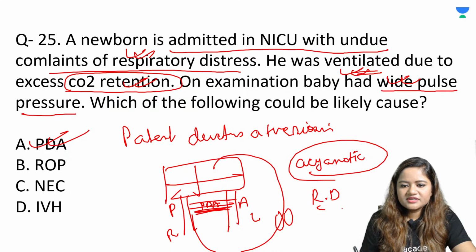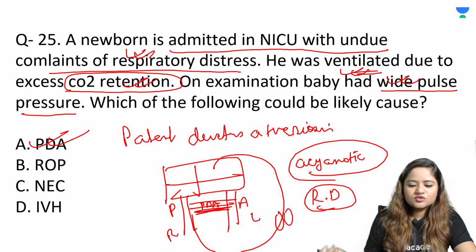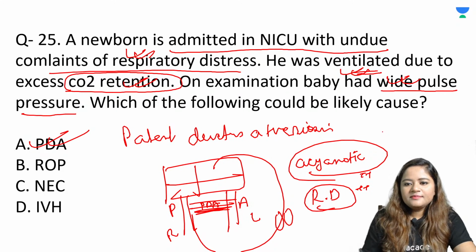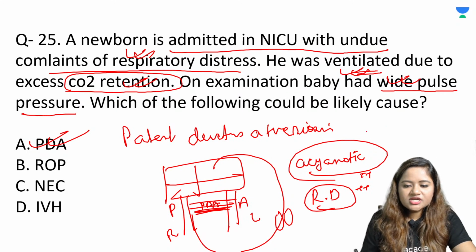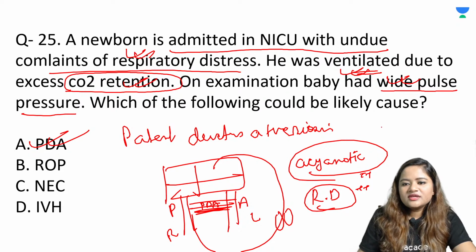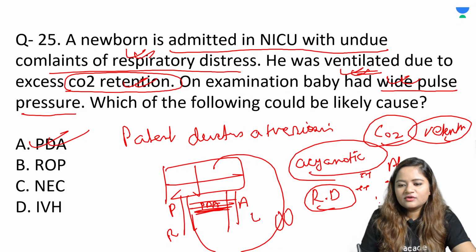So there is undue respiratory distress in a newborn because the lungs are small and have to work so much to pump out so much blood and to purify so much blood. So there is respiratory distress as well. And because the lungs are so small and so much gush of blood is coming to get purified because of the overload from the shunt of left to right type, they are going to have undue CO2 retention on ABG. जब भी आप ABG करते हो PDA के patient का, you will find that O2 is decreasing and CO2 is rising.